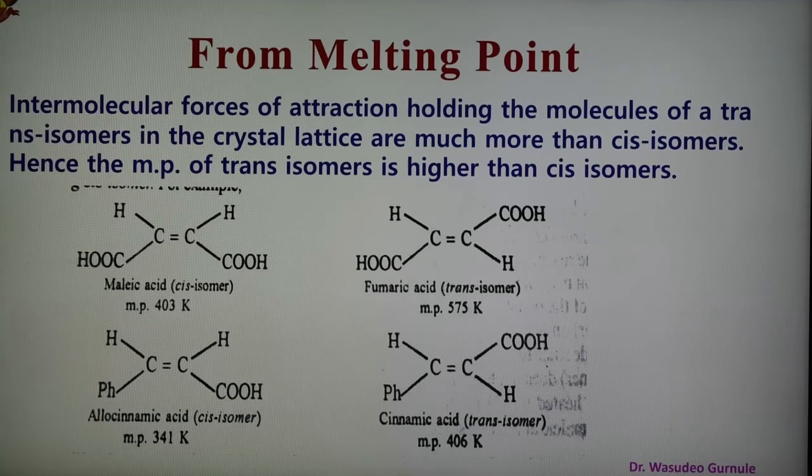In this case, the trans isomer requires more energy as compared to cis. So the trans isomer is symmetrical and closely packed, and therefore its intermolecular forces are more as compared to cis. So the melting point of the trans isomer is higher as compared to the cis isomer.